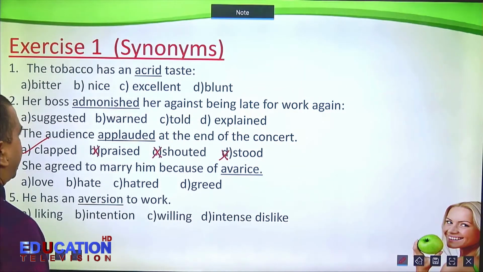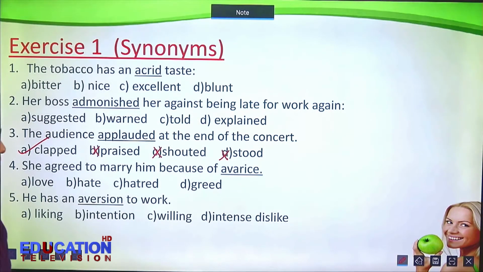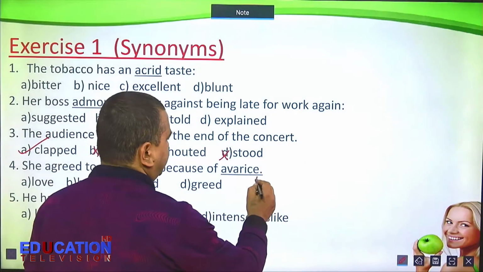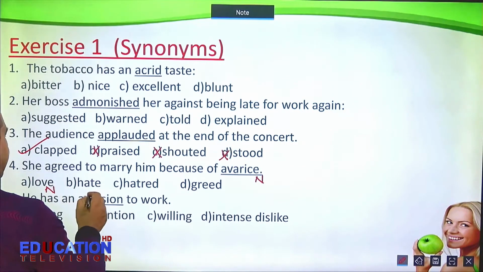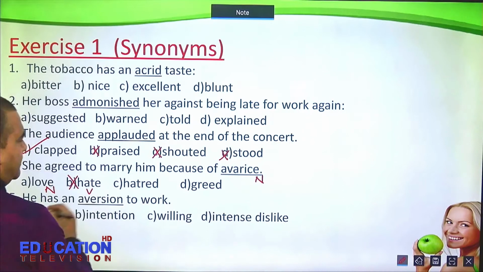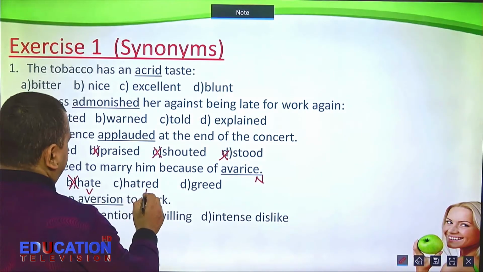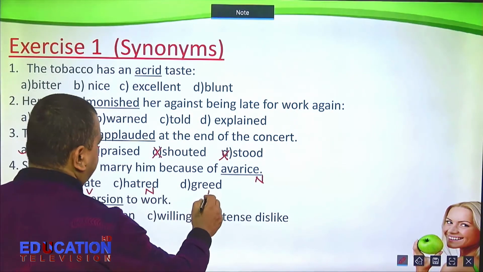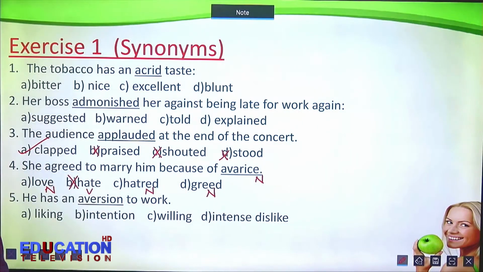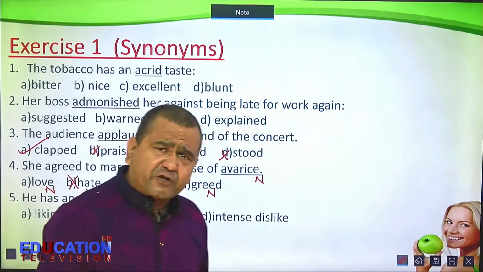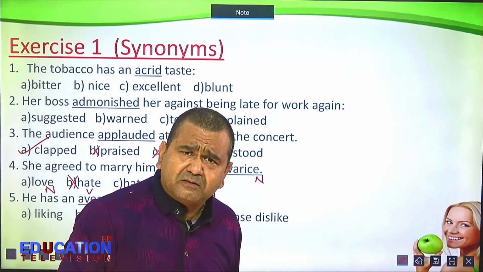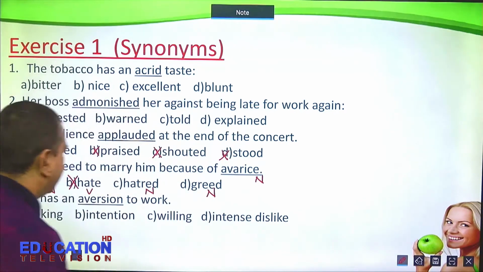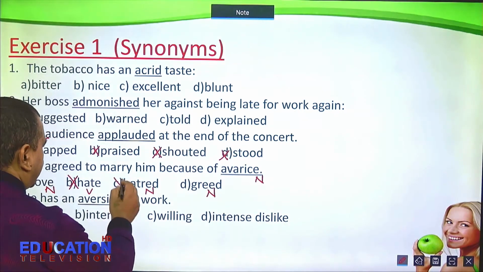She agreed to marry him because of avarice. Avarice. This is a noun. Love. This is both noun and verb, but here let us take it as a noun. Hate, no, this is a verb. Hatred, yes, this is a noun. Greed, this is a noun. Do you marry someone because of hatred? Is that possible? No, not possible. So it's wrong.